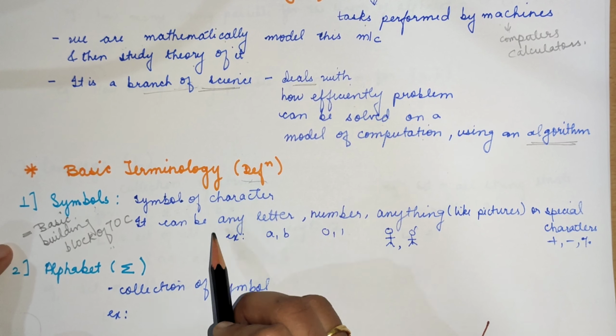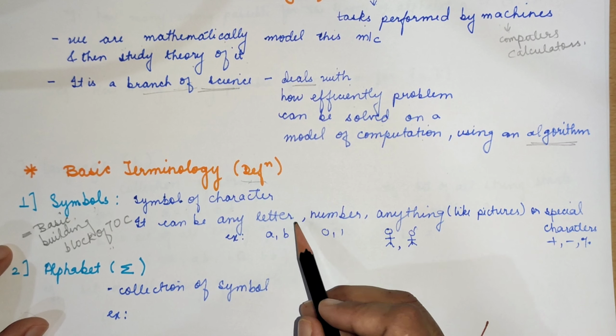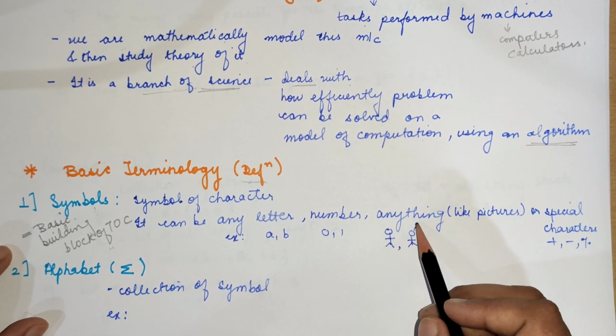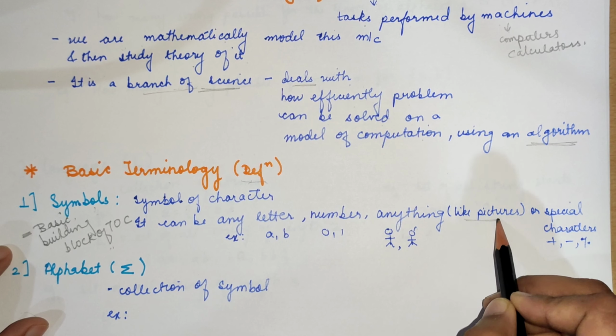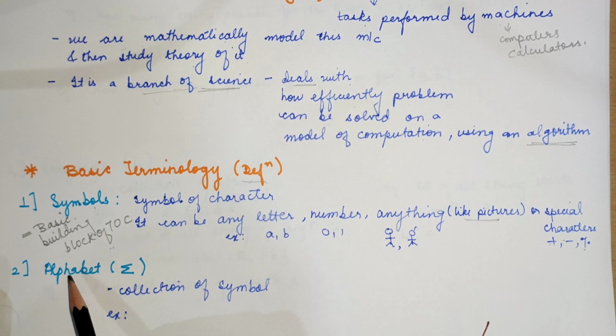It can be any letters, numbers, or anything. For example, letters can be A and B, numbers can be zeros and one. It can be pictures, or special characters, plus, ampersand sign, or even percentage sign, whatever special characters are there.